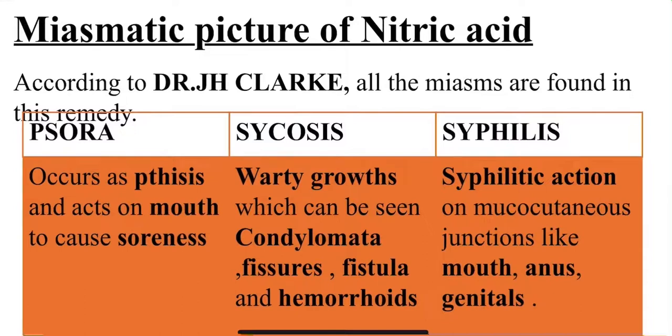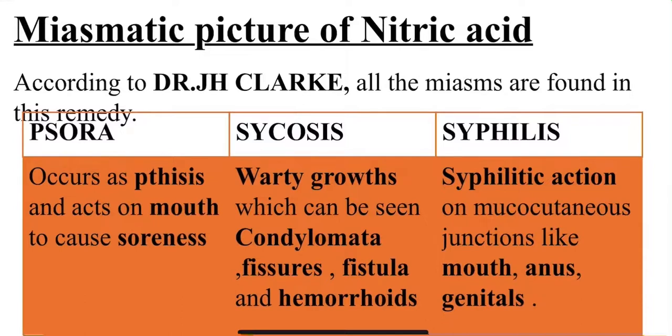In sycosis, warty growths, extra growths come under sycosis. So the warty growths can be seen as condylomata. Guys, in the second stage of syphilis, we see condylomata formation here. So sycosis: the warty growths seen as condylomata, fissures, fistula and hemorrhoids. Syphilis: syphilitic action on mucocutaneous junctions like mouth, anus, genitals.